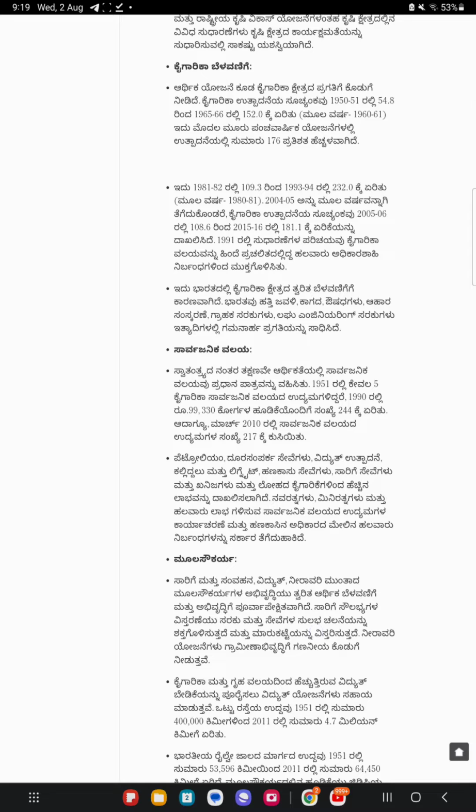Industrial growth. Economic planning has also contributed to the progress of the industrial sector. The index of industrial production increased from 54.8 in 1950-51 to 152.0 in 1965-66, which is about 176% increase in production during the first 3 five-year plans. It fell from 109.3 in 1980